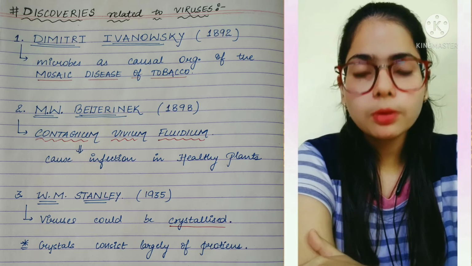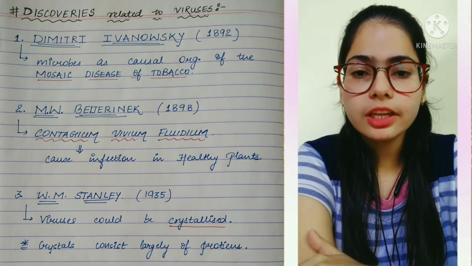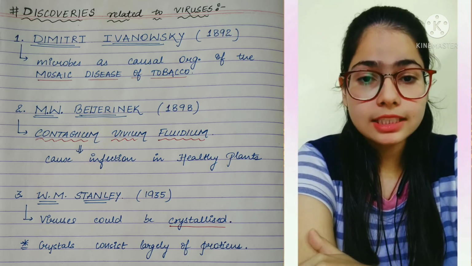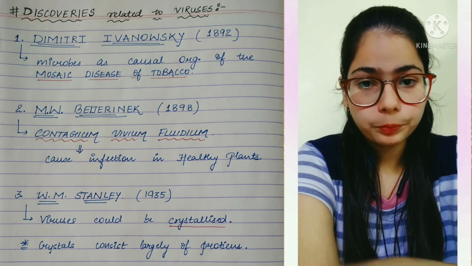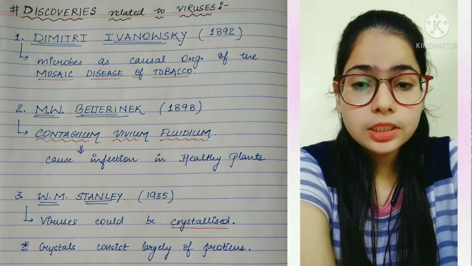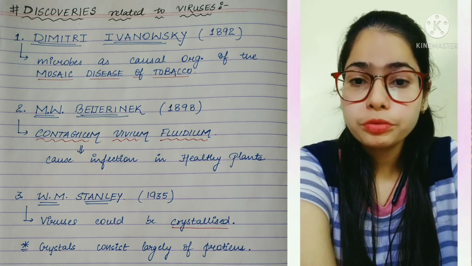Now let's talk about the discoveries related to viruses. Our first scientist is Dmitri Ivanovsky, who in 1892 recognized microbes as the causal organisms of the mosaic disease of tobacco. Viruses were found to be smaller than bacteria because they pass through bacteria-proof filters.